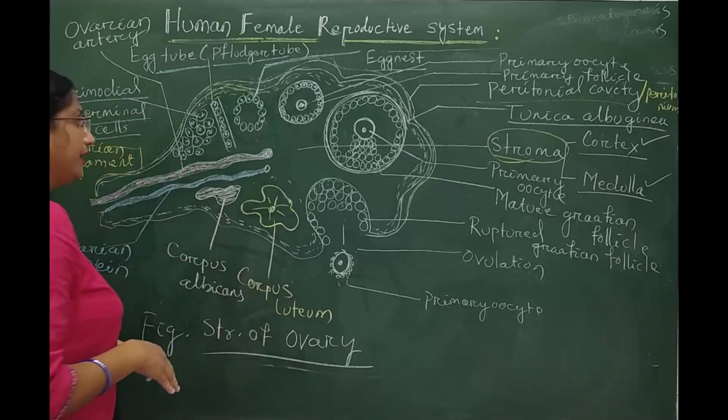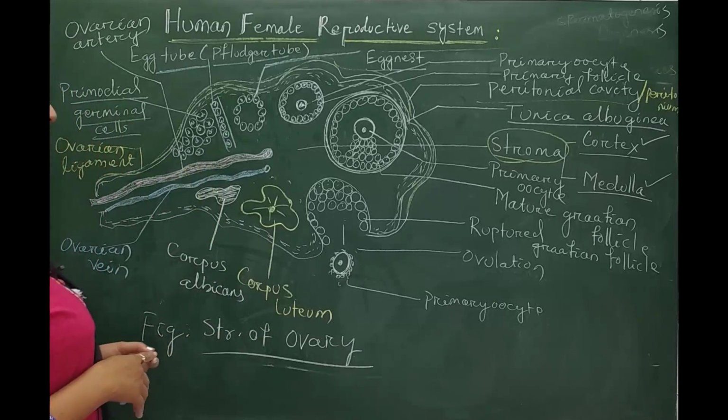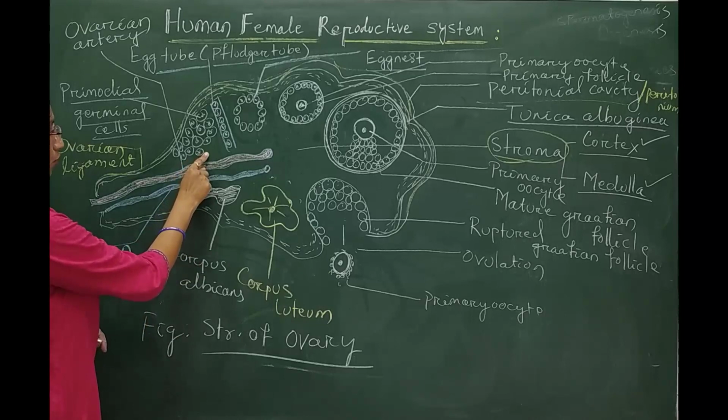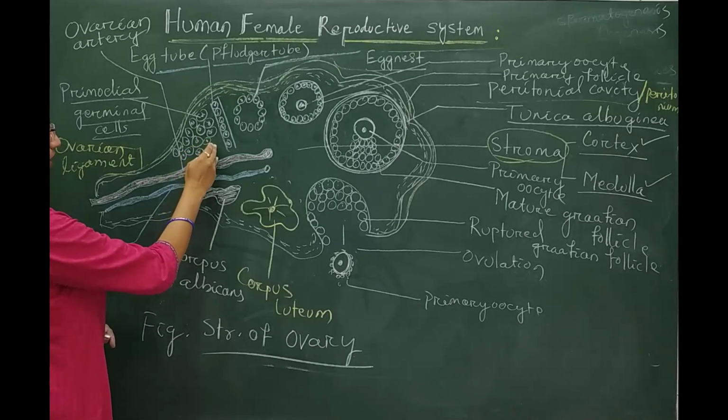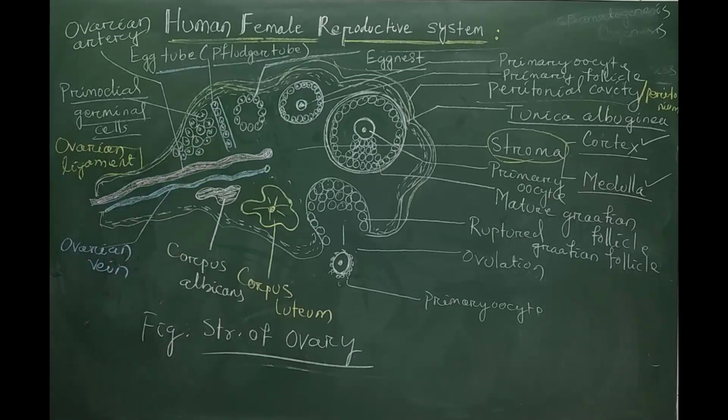First of all, in embryonic life, the female foetus has a numerous number of primordial germinal cells, and these cubical germinal cells proliferate into thousands or millions of primary germinal cells.